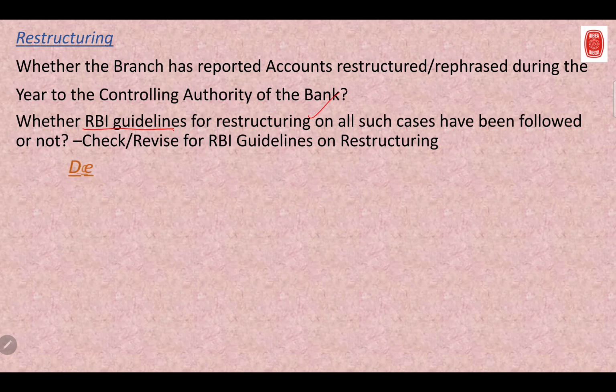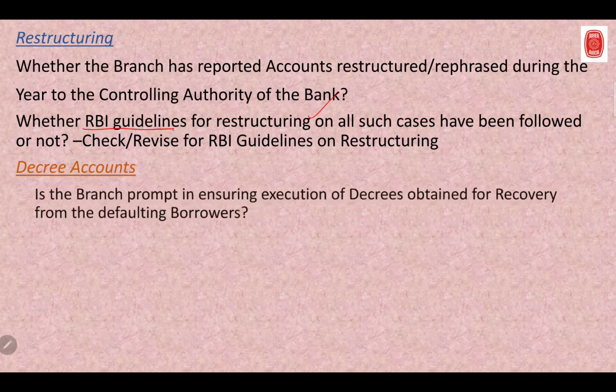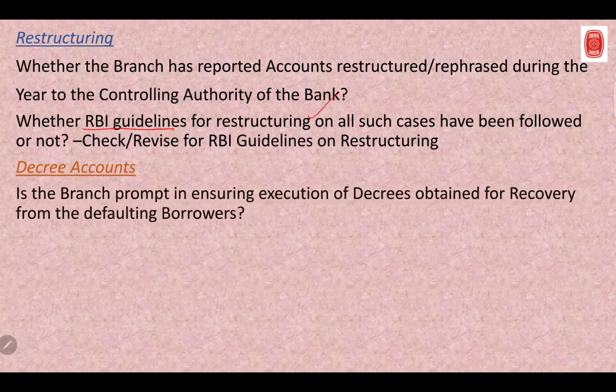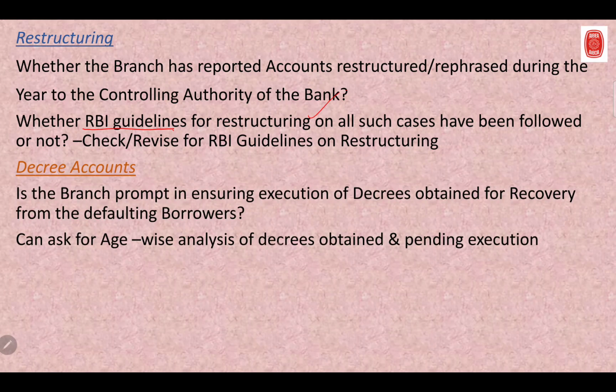Now next comes decreed accounts. This is also a newly added clause, which says: is the branch prompt in ensuring execution of decrees obtained for recovery from defaulting borrowers? They can ask for an age-wise analysis of the decrees obtained and pending execution. So take out the report for the decreed accounts of your branch, zone or bank as a whole, and be prepared with it, so that as soon as they ask, you can give the reports instantly.